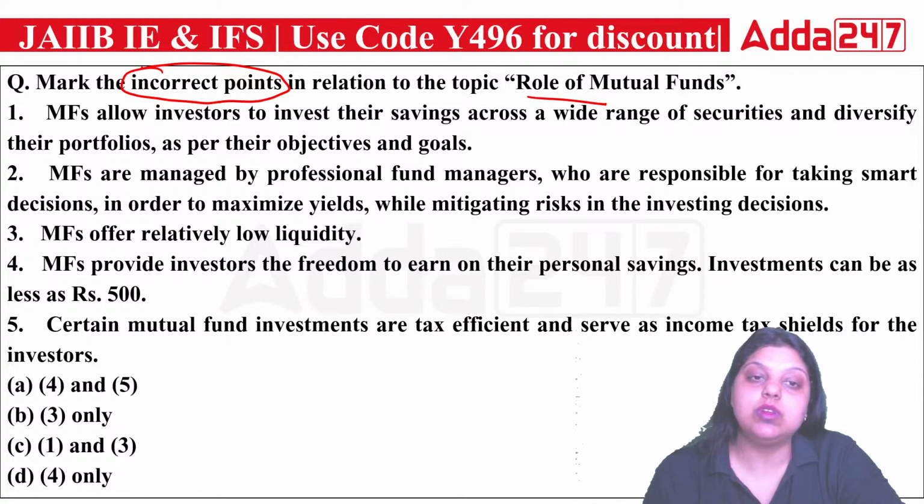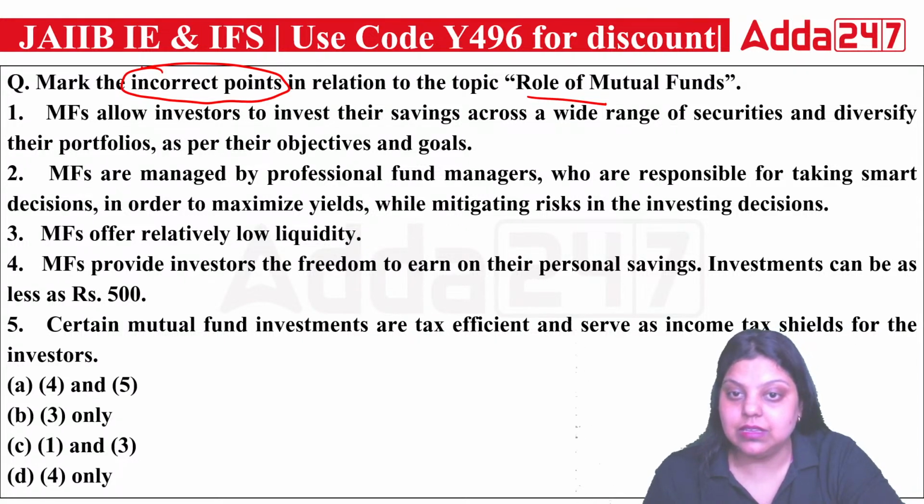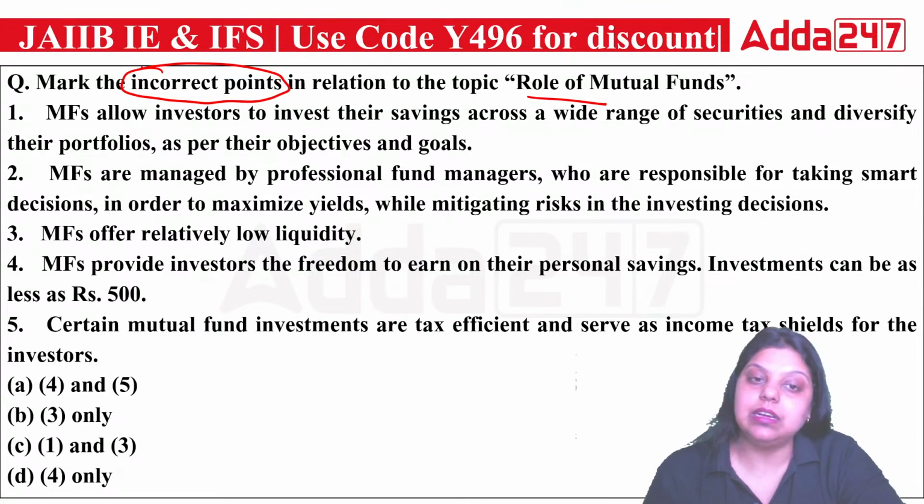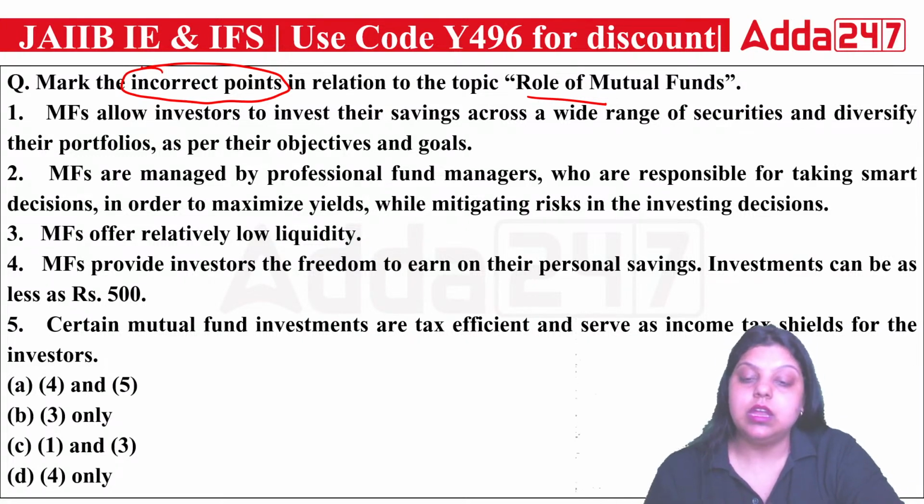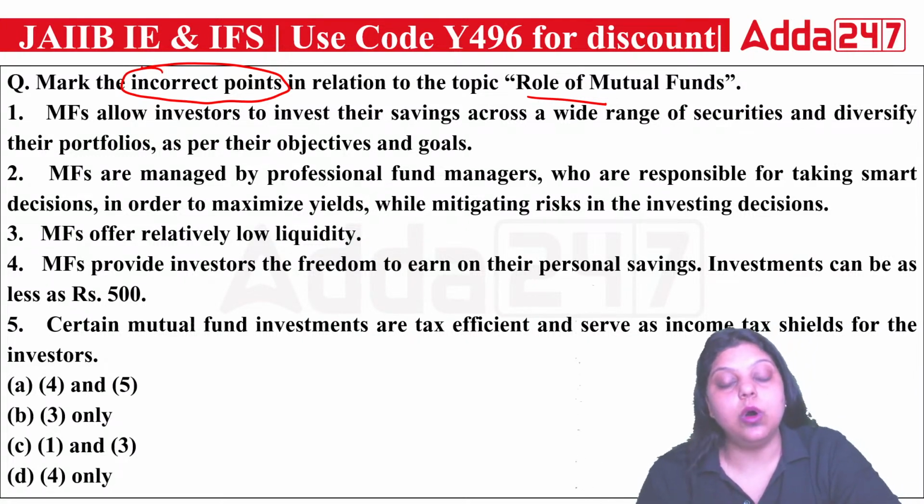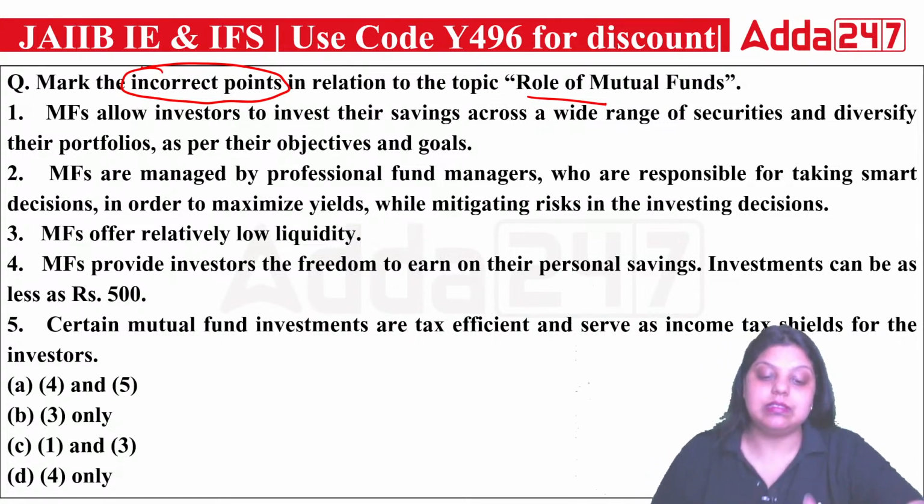The third says mutual funds offer relatively low liquidity. The fourth says mutual funds provide investors the freedom to earn on their personal savings; investments can be as little as 500 rupees. And the last says certain mutual fund investments are tax efficient and serve as an income tax shield for the investor. Now, of all of these, which statement do you think is correct here?